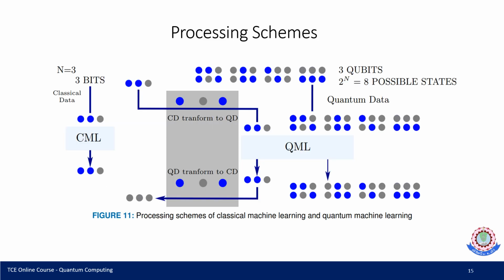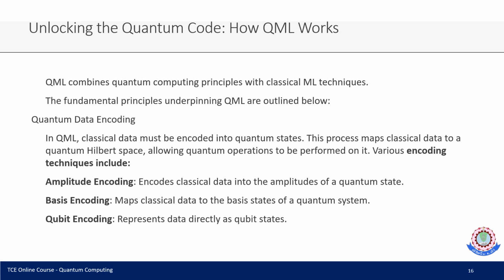So here we have 3 bits of classical data and now this CD is transformed to QD. Now all kinds of possible states of each bit are considered, 2 to the power n, so 8 possible states are there. Now that QD is transformed to CD. So the CD is transformed to QD, and in the next stage QD is transferred to CD. This is the basic principle of classical machine learning and quantum machine learning. So, unlocking this quantum code, how does QML work here?